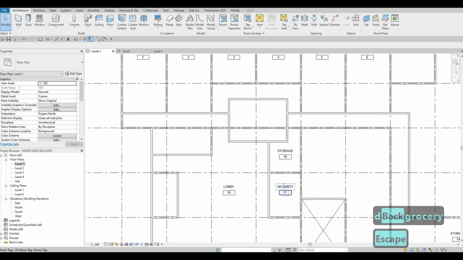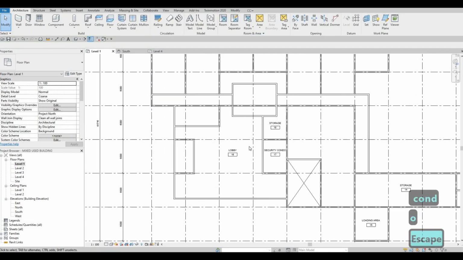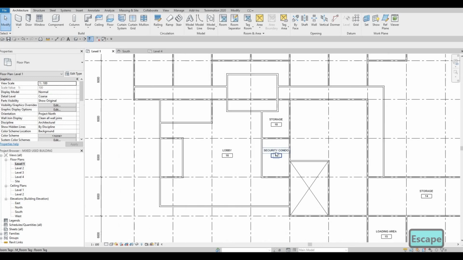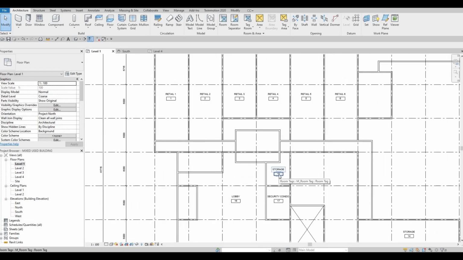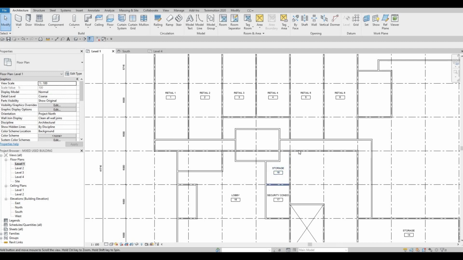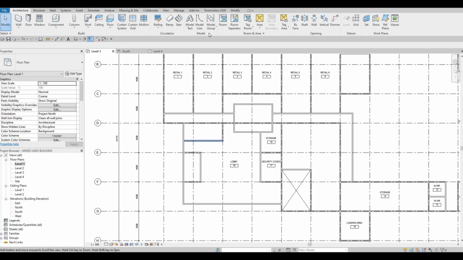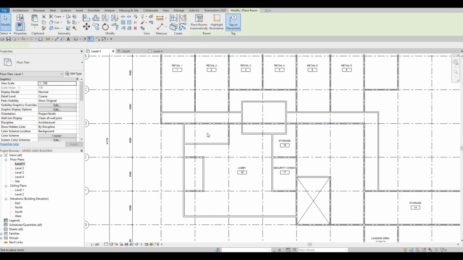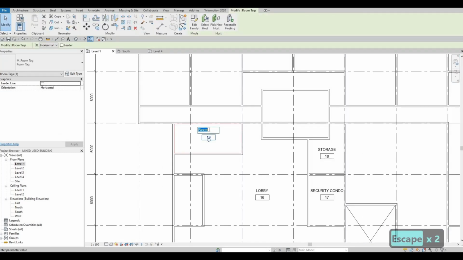And then this will be security for condo. Okay, and then this will be, you can just put mail.